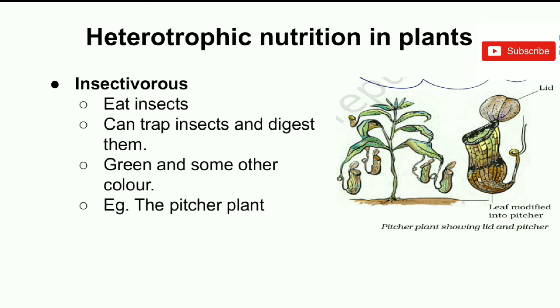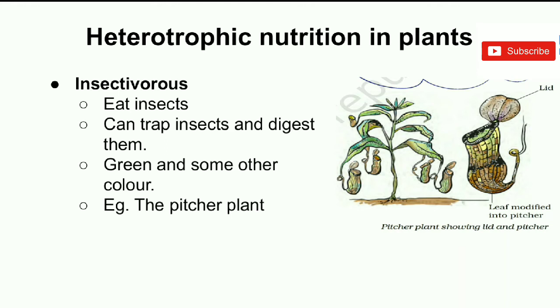Heterotrophic nutrition in plants. First, insectivorous. In this type of nutrition, plants take their food from insects and animals. They trap and eat them. In such a way, the nutrition takes place in insectivorous plants.